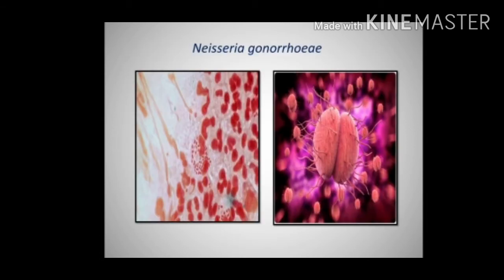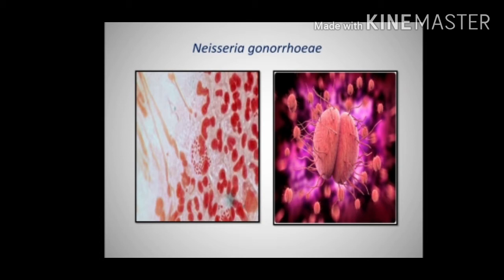In these two pictures, you can see the causative organism Neisseria gonorrhoeae. The first picture shows infected polymorphs. Polymorphs are nothing but the white blood cells present in the blood. Usually, gonococcus attacks and infects mostly the polymorphs of the blood.